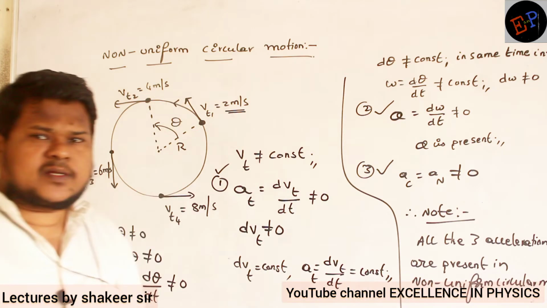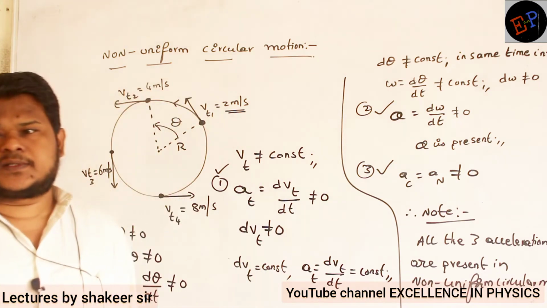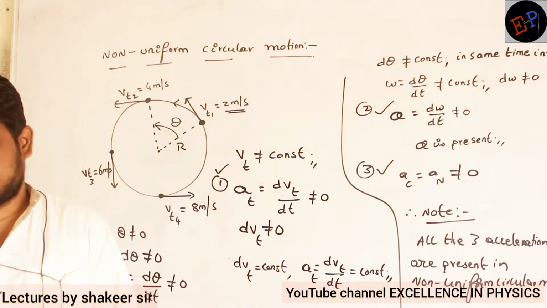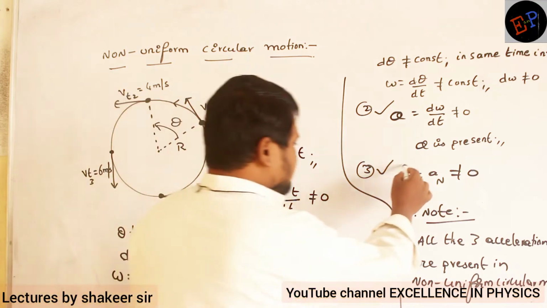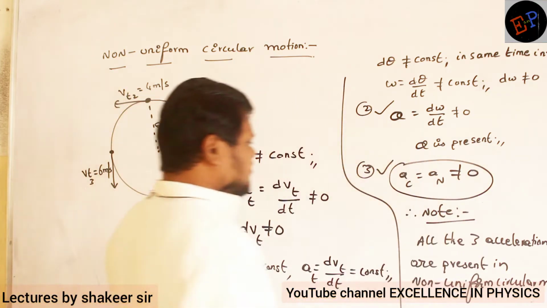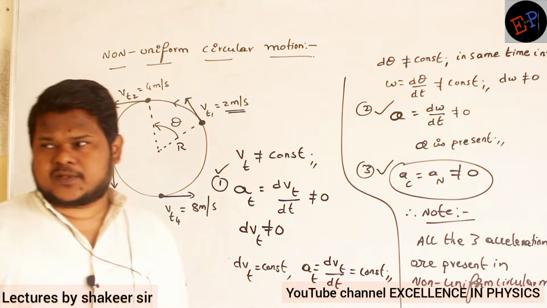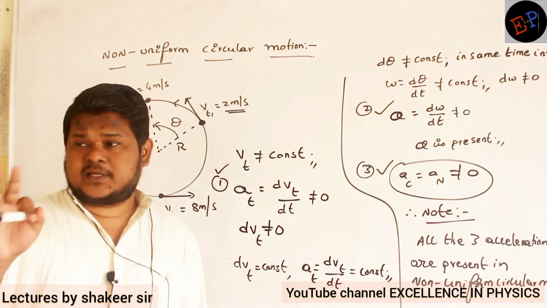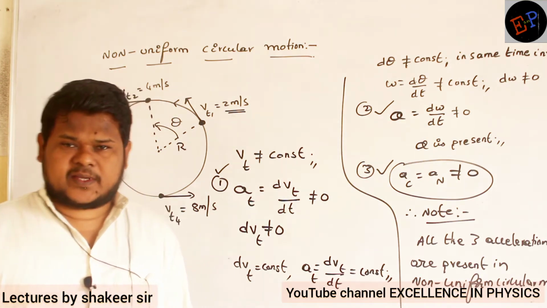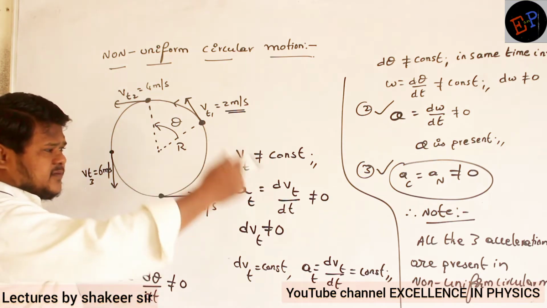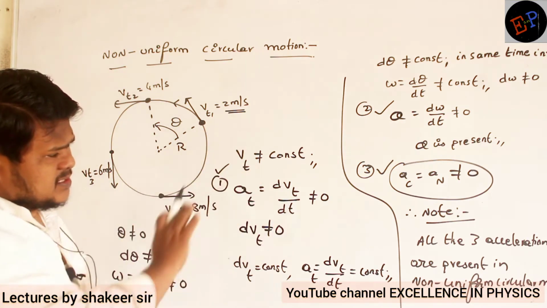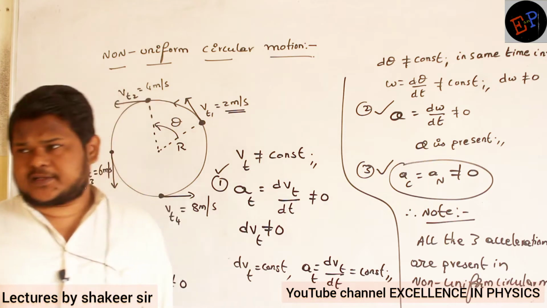But in uniform circular motion, how many accelerations were present? Only 1 acceleration was present. What was that acceleration? Centripetal acceleration. Only this acceleration was present in uniform circular motion. But here we have 3 accelerations present. So try to understand them very carefully. If you don't understand this concept, you can never understand total circular motion.